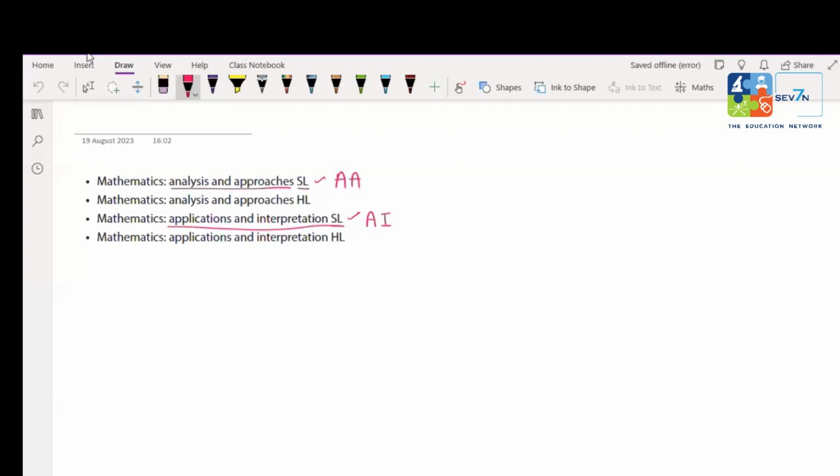We can discuss everything that's important for me in IB. Okay, definitely. As I have already discussed with you, we have AA and AI, and till now neither of us is sure whether you are taking AA or AI. So I'll tell you which of AA or AI is important for you.